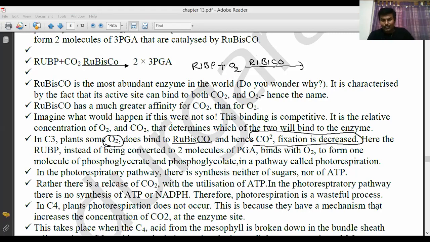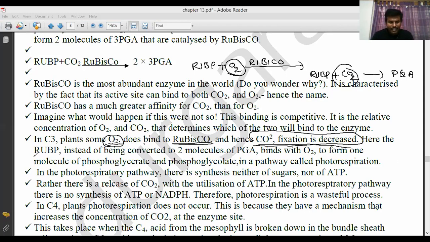Yes, it is common. So here, if ribulose bisphosphate combines with carbon dioxide, the process is initiated. Instead of carbon dioxide, if oxygen binds... in the morning when the temperature is less, carbon dioxide binds. When the temperature is more and more, carbon dioxide does not bind, oxygen binds. That is why, in C3 plants, some oxygen binds to the ribulose bisphosphate carboxylase oxygenase, and hence carbon dioxide fixation decreases.